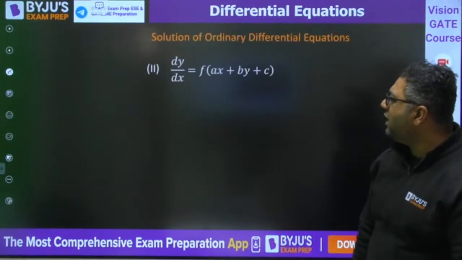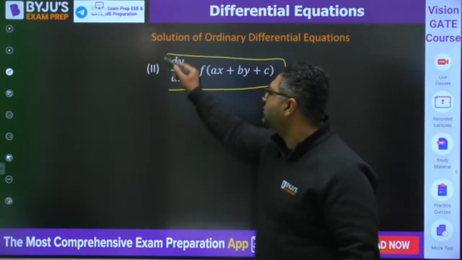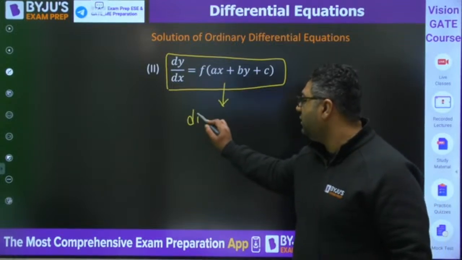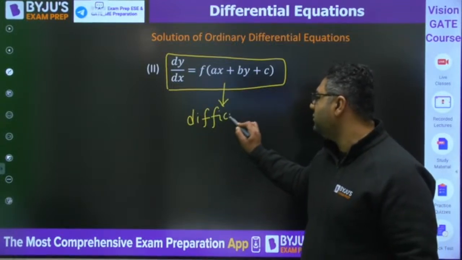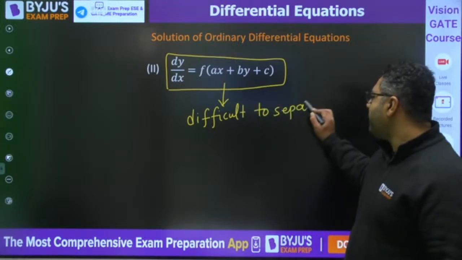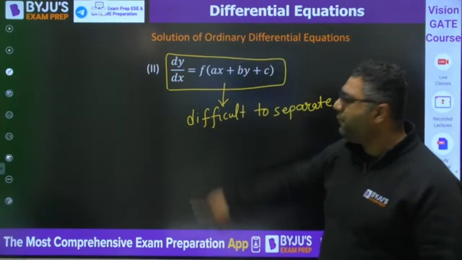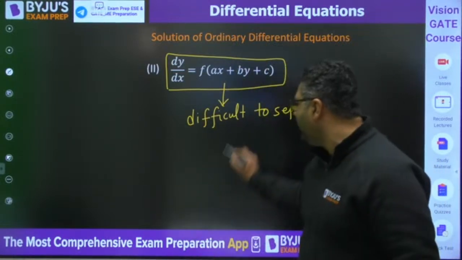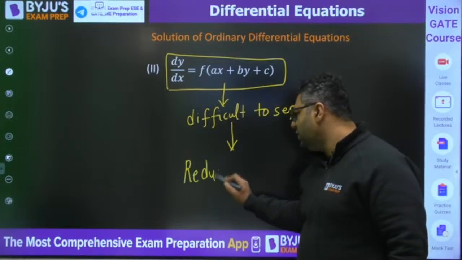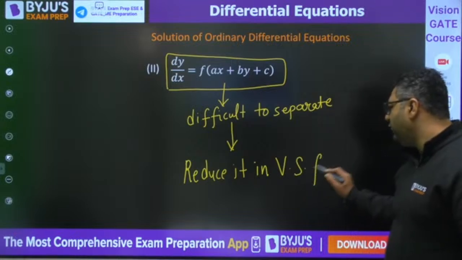But the problem is when we have the format of dy by dx is f of ax plus by plus c. In such cases, it is going to be difficult, or sometimes maybe impossible, to separate the variables. Okay, to separate the variables means to separate x and y. So if you have this type of equation, then we are going to reduce it to variable separable format.